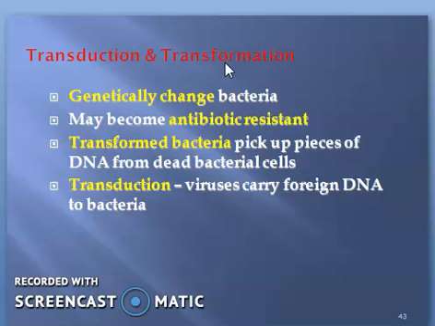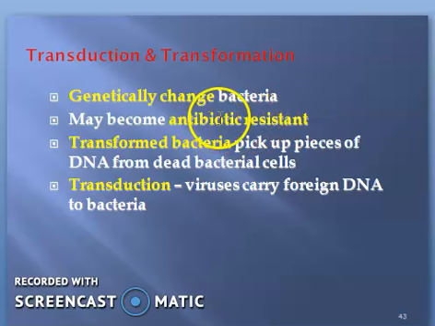Through which? Through the cell membrane. Through the cell membrane you are going to introduce other genetic material directly, or incorporating exogenous genetic material from the surrounding. From the surrounding you are going to transfer that genetic material into the cell. That is what we call transformation. So it genetically changes the bacteria here, and they may become antibiotic resistant.